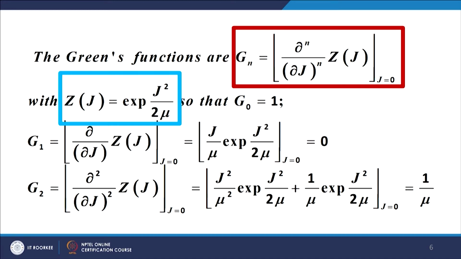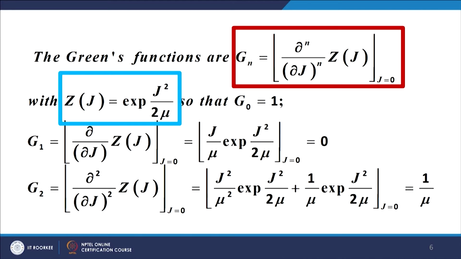In fact, you will see that all the odd point Green functions vanish. Let us see what happens to G2. When we take a second derivative of the generating functional and substitute j equal to 0, we get the expression 1 upon mu.